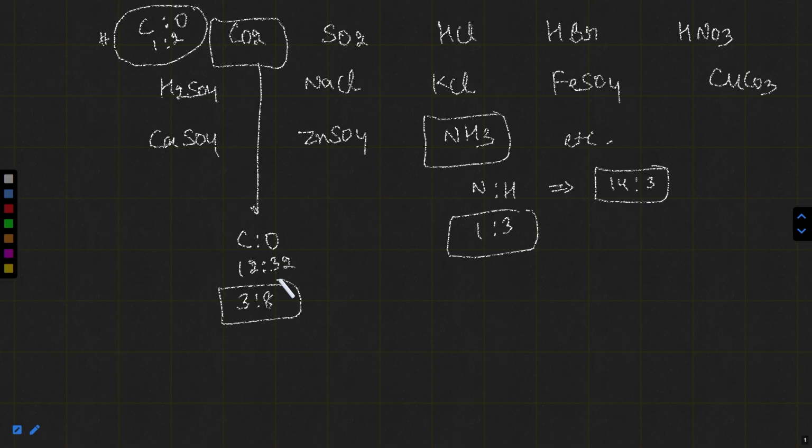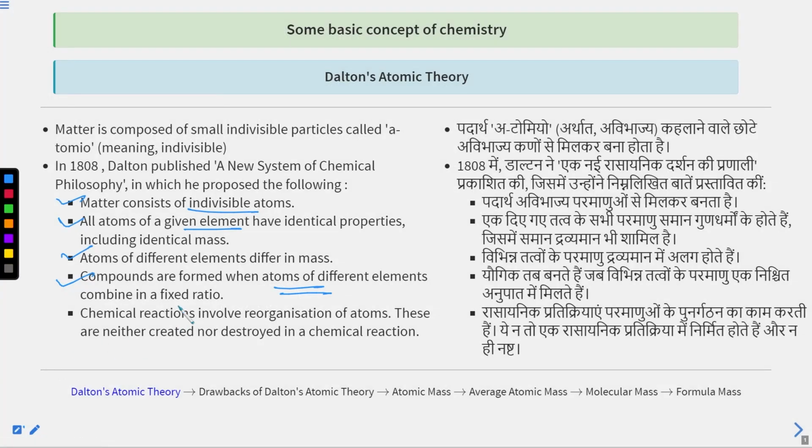No, what a silly question. They will not change, because when atoms of different elements are combining, they are combining in a fixed ratio chemically, right? Compounds are formed chemically. So compounds are formed when atoms of different elements combine in a fixed ratio.